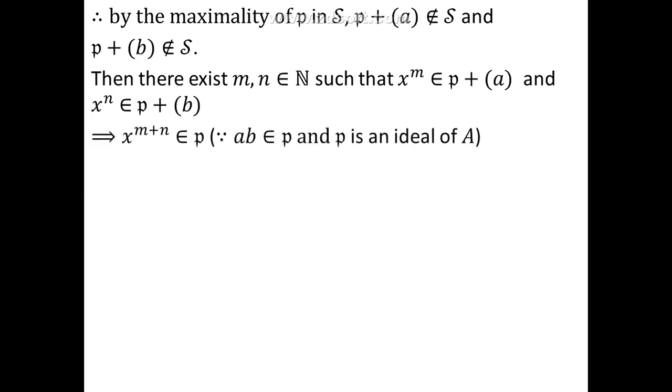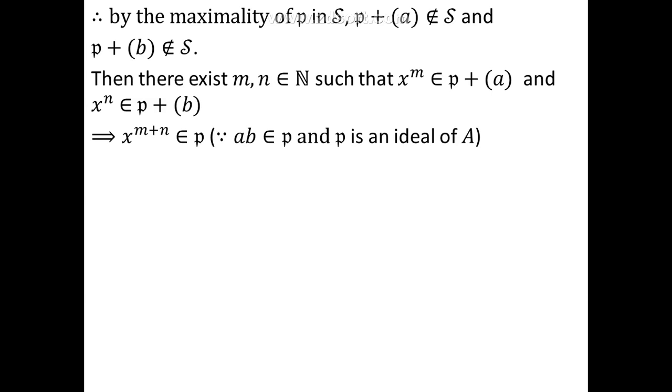This will imply that x to the power m plus n, remember x power m plus n is nothing but x power m into x power n, will belong to P. This is an easy observation. What you could do is, because x power m belongs to P plus the ideal generated by A, you can write it as a sum of elements, one taken from each of the ideals.